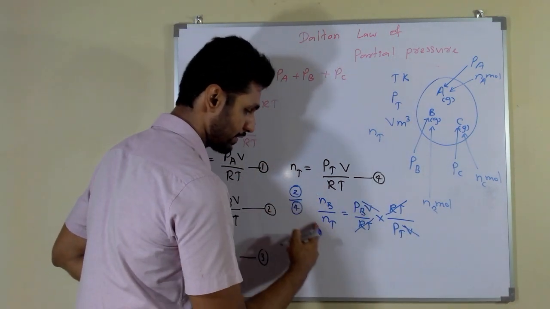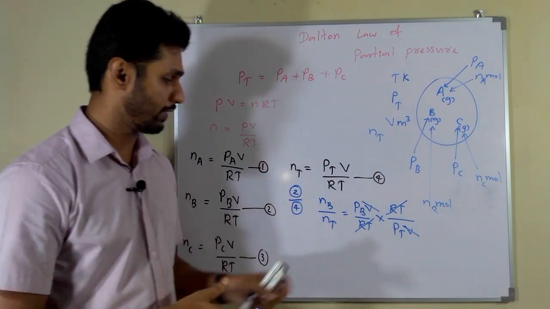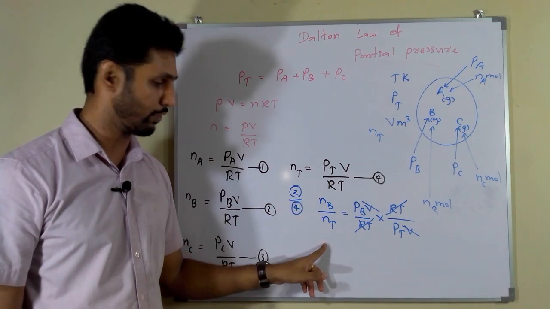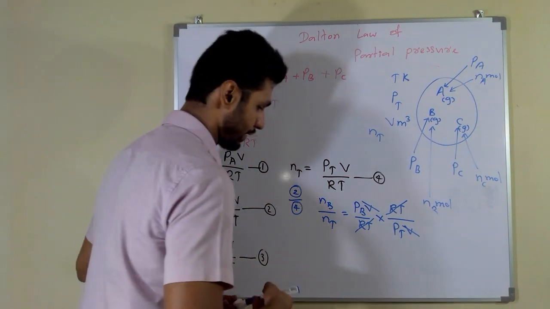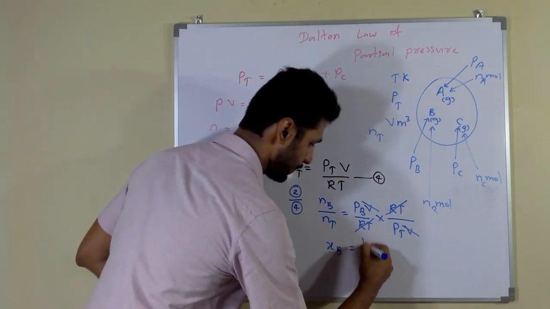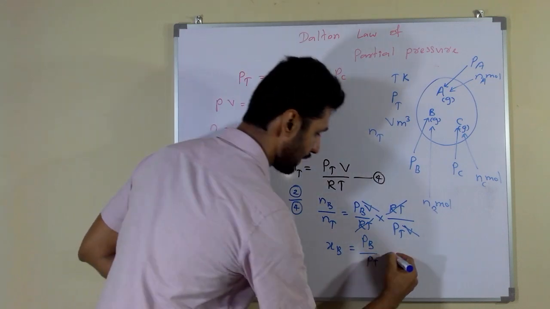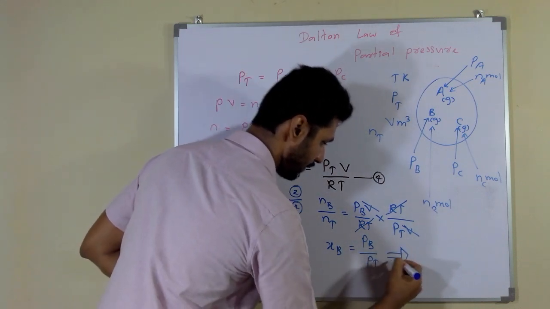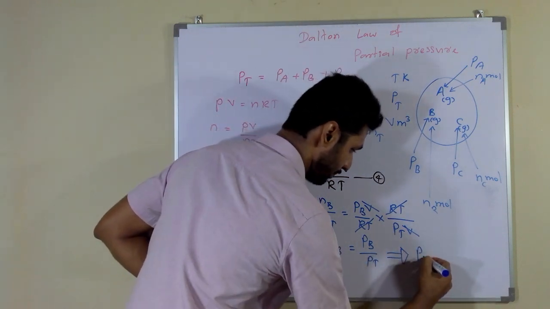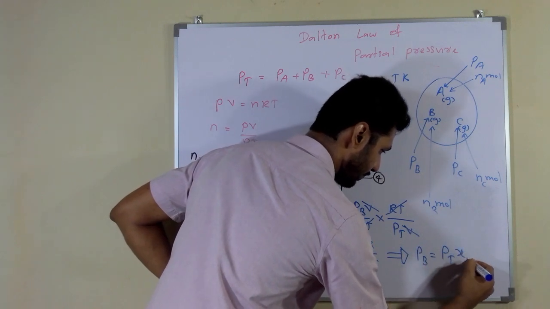Finally this is the mole fraction of B gas. So that means the moles of B divided by total number of moles. If the symbol is XB, XB equals PB divided by PT. You can convert this as this, then PB equals PT into XB.